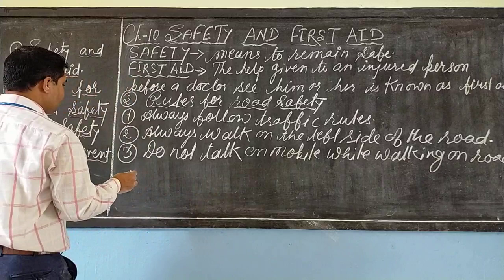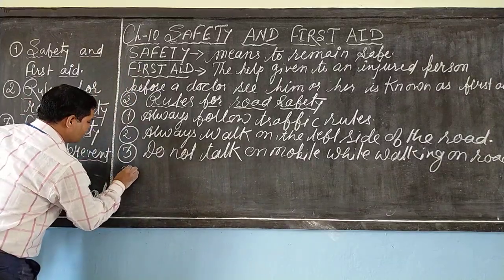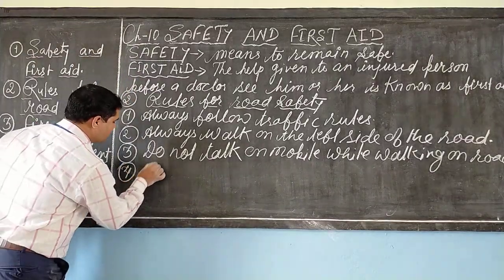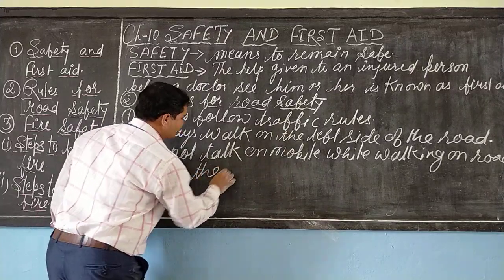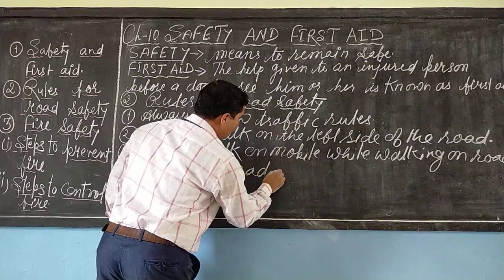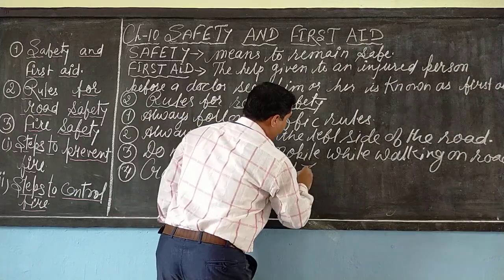Third, the fourth step: cross the road at a zebra crossing.